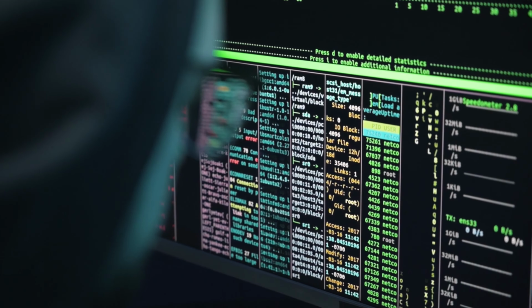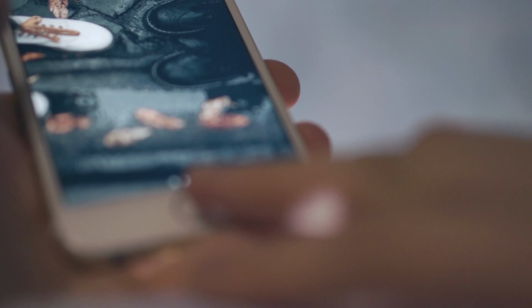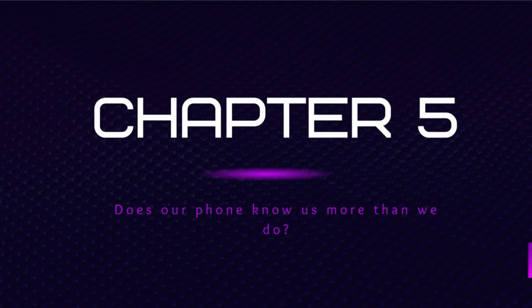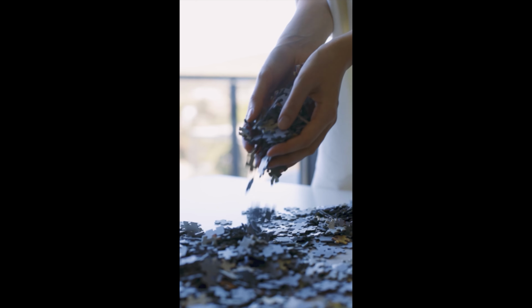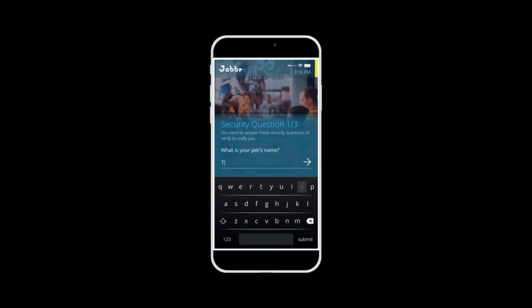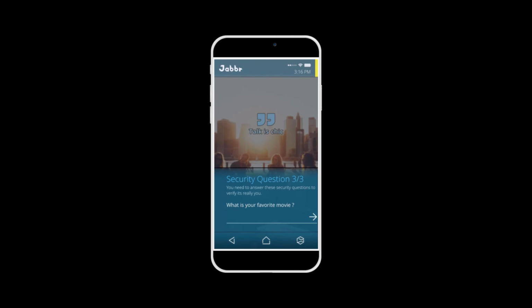So if our online portrait is not a representation of ourselves, and our relationships with other people neither, what about our phone? Chapter 5. Does our phone know us more than we do? One of the puzzles of the game was to enter Anna's account through 3 questions: her cat's name, her mom's maiden name, and her favorite movie.